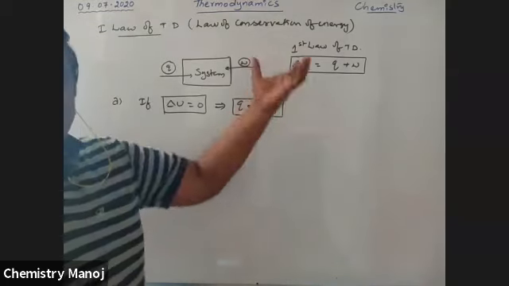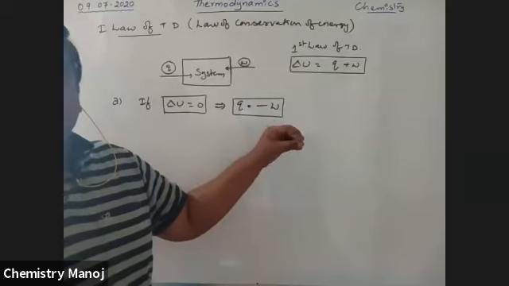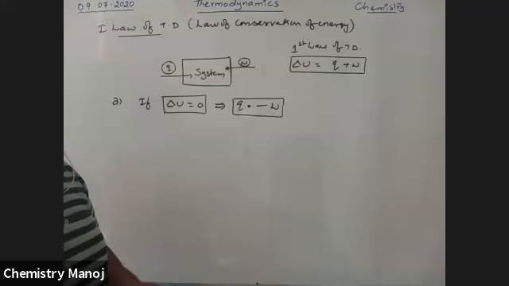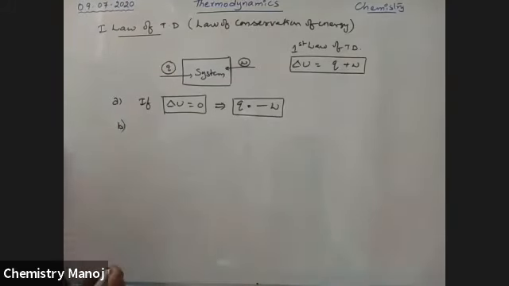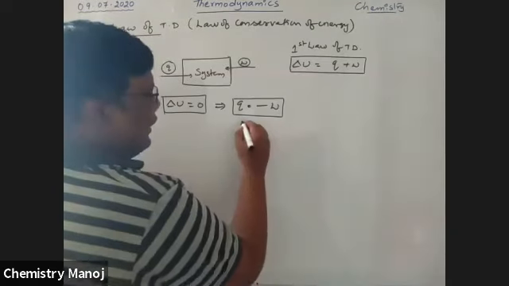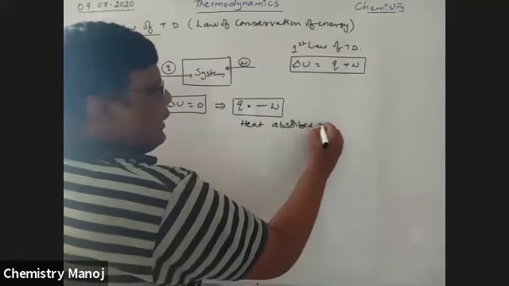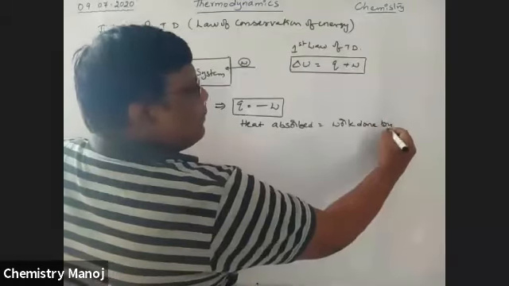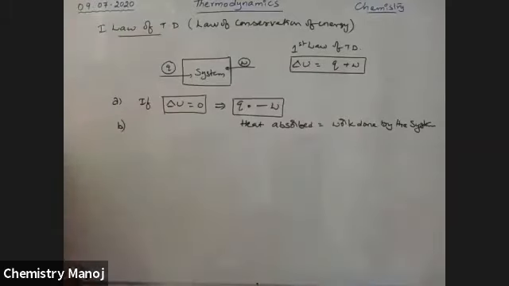The heat supplied to the system is equal to the work done by the system. Heat absorbed is equal to work done by the system.